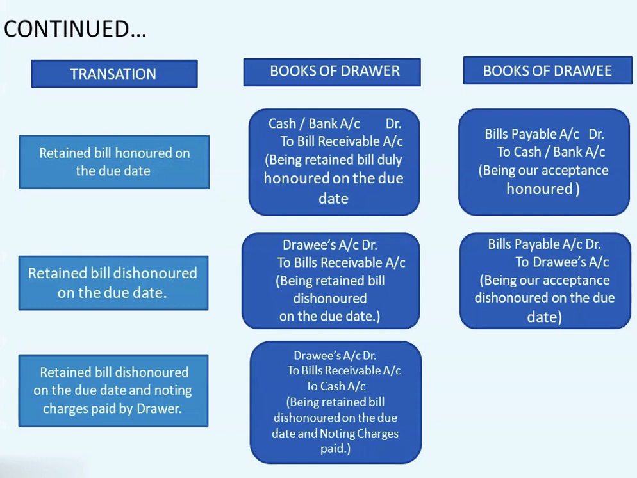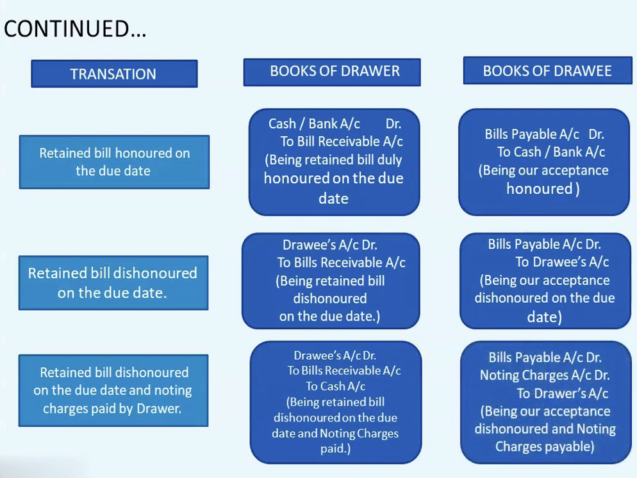Now then in the books of drawee here. Bills payable account debit, noting charges account debit to drawer's account. Now here, the drawer is going to the notary public first and later on he is going to collect this amount from the drawee, and therefore from the drawee's point of view, noting charges is an expense and therefore the entry here we have passed is bills payable account debit, noting charges account debit to drawer's account. And here also being our acceptance dishonored and noting charges payable.